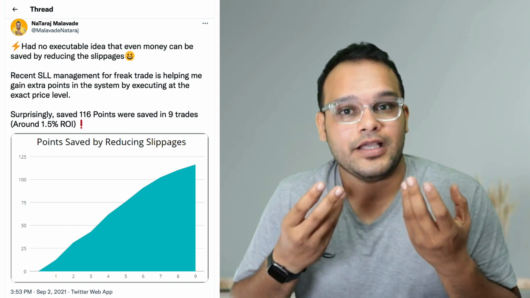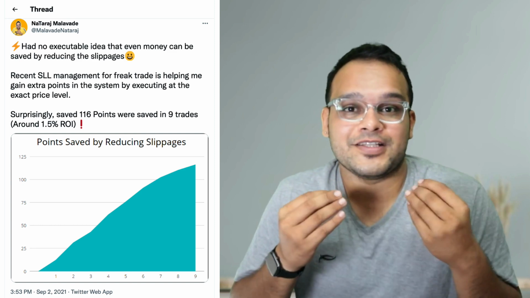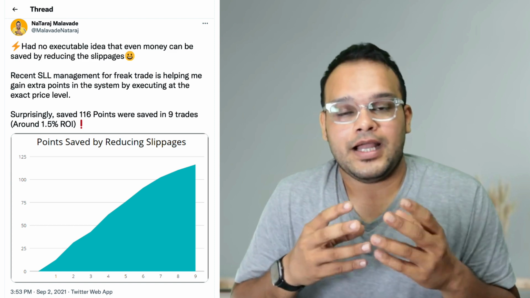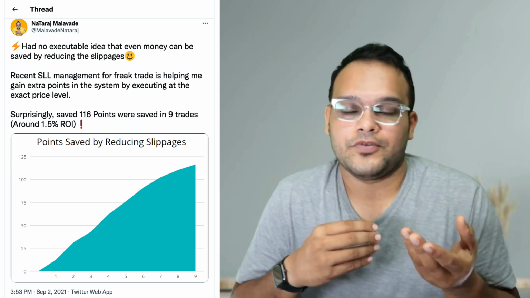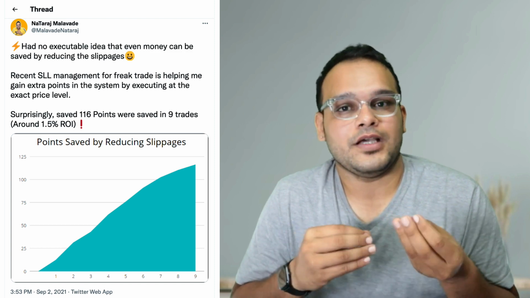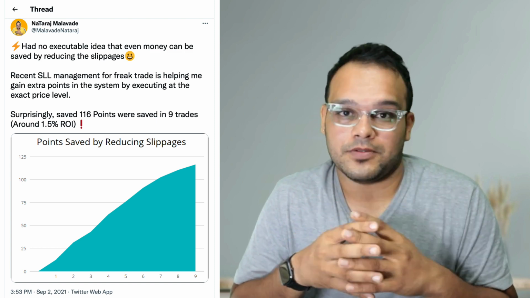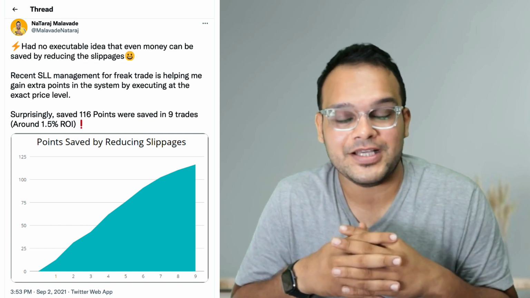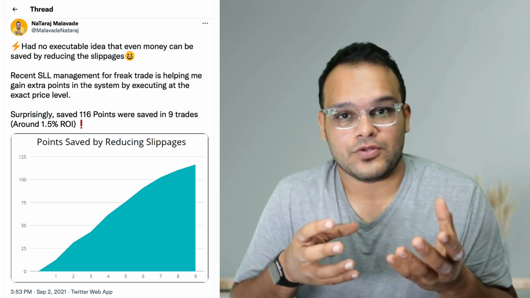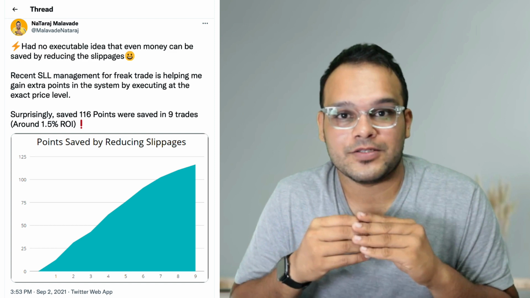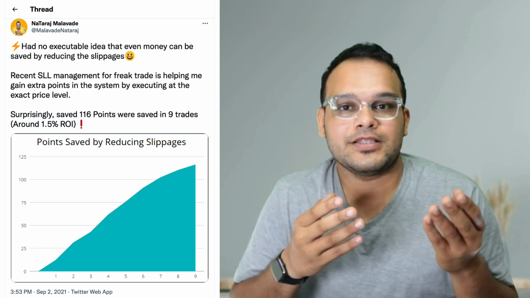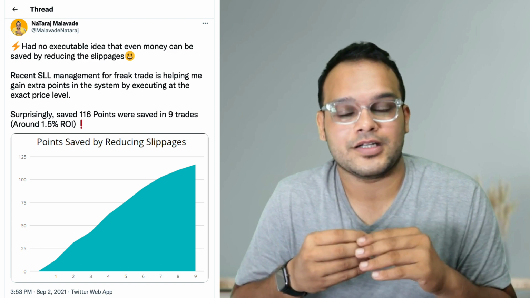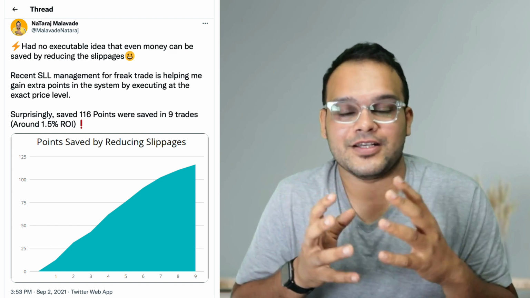Why? Because when I am exiting a trade, I am not facing any slippages. That is nothing but the amount which has been saved. And yes, there is a possibility that around 15 to 20% of the time I will get negative slippages because of this. But over the long run, in overall trading, large numbers come into play, so it evens out. Right now you can see I have saved 116 points because of this. Obviously, if I get even 20, 30 or 40 points of slippage in any of the next trades, it will even out. So that is how the scenario works.